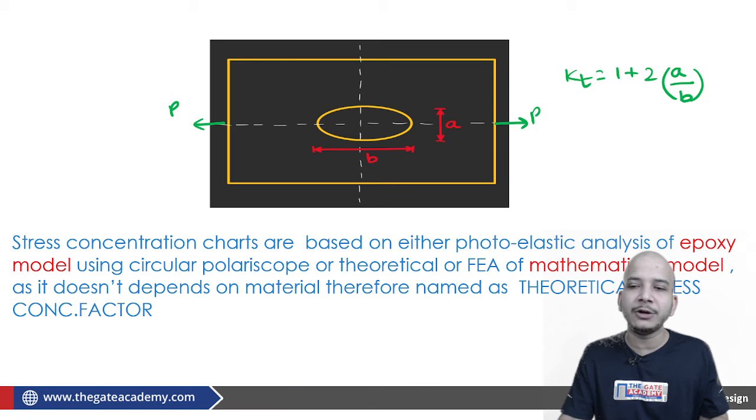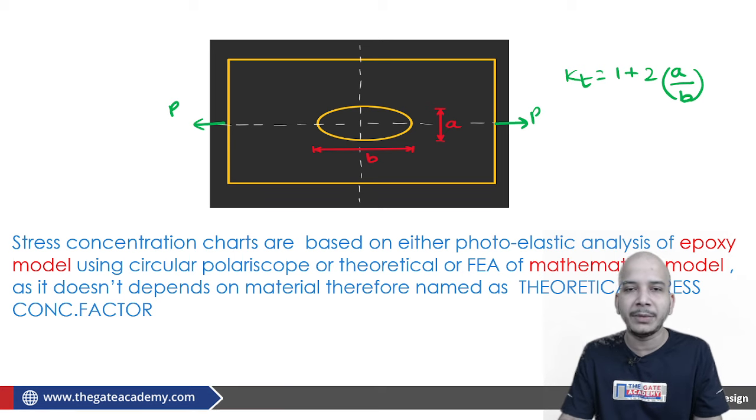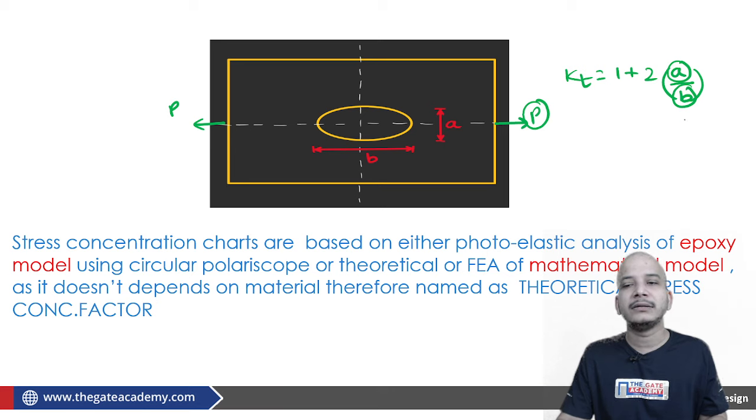Is it always mandatory to have the semi minor axis on the top and the major axis on the bottom, minor axis in the numerator and major axis in the denominator? Is it always mandatory? No. It will depend upon the loading. If the loading is there, then you have to see that the axis which is perpendicular to the load will be taken into the numerator, and the axis which is parallel to the load will be taken into the denominator.